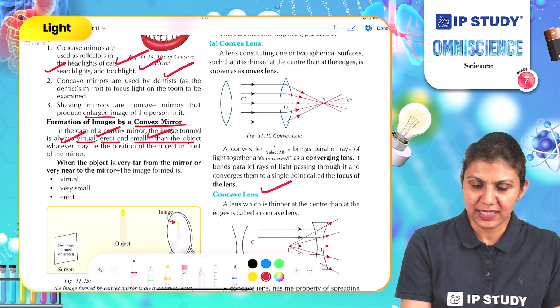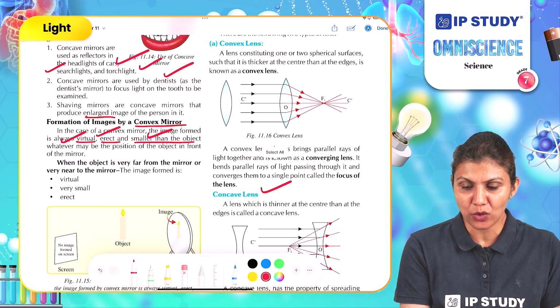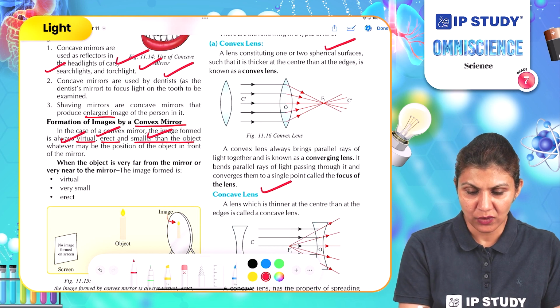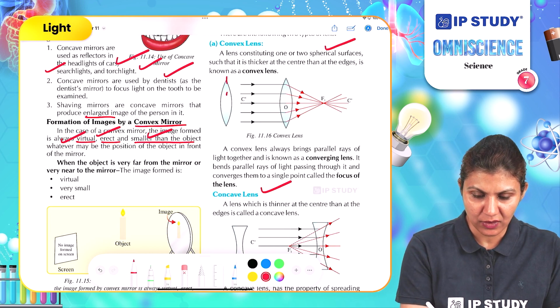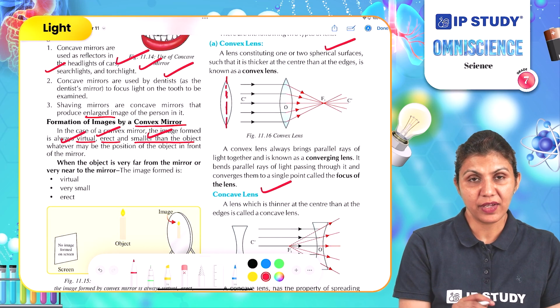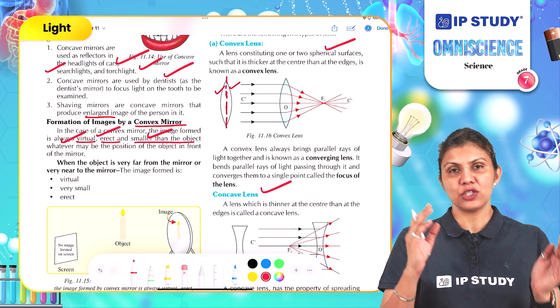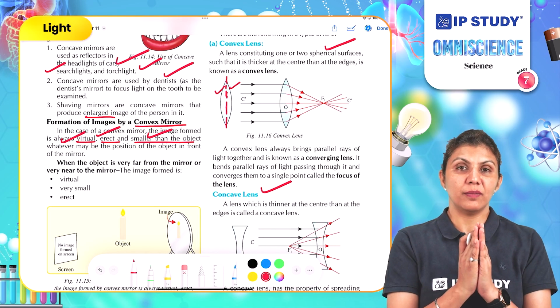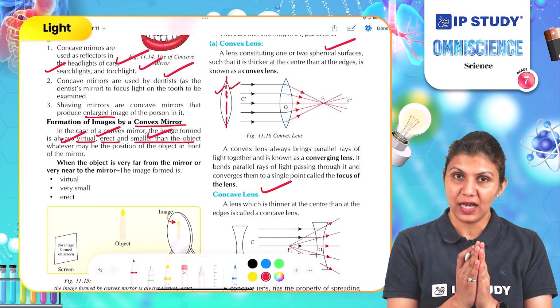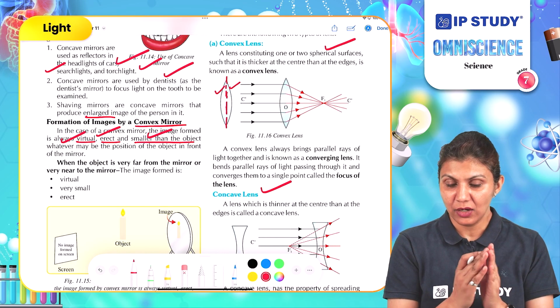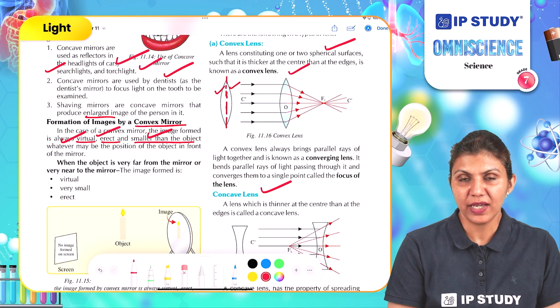A convex lens is a lens containing one or two spherical surfaces. So if I draw a line here, you will see the joining point here. So here we can say two pieces, piece 1 and 2. These two curved pieces from a glass sphere are joined together to make a convex lens.